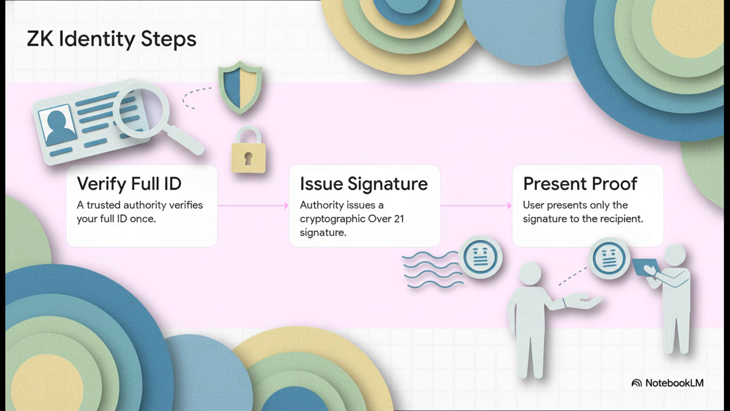Step 1. A trusted KYC authority verifies your full ID just once. Step 2, that authority issues a simple cryptographic signature, a flag that just says "over 21," and ties it to your Face ID data. Step 3, when you're at the store, you present only that signature. The recipient checks the math, verifies it came from the trusted authority, and that's it. You just proved your age without giving a stranger your home address.